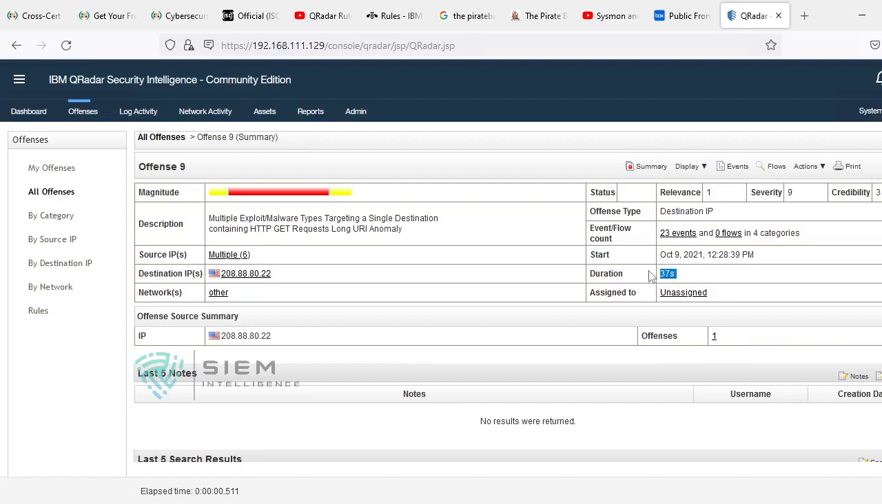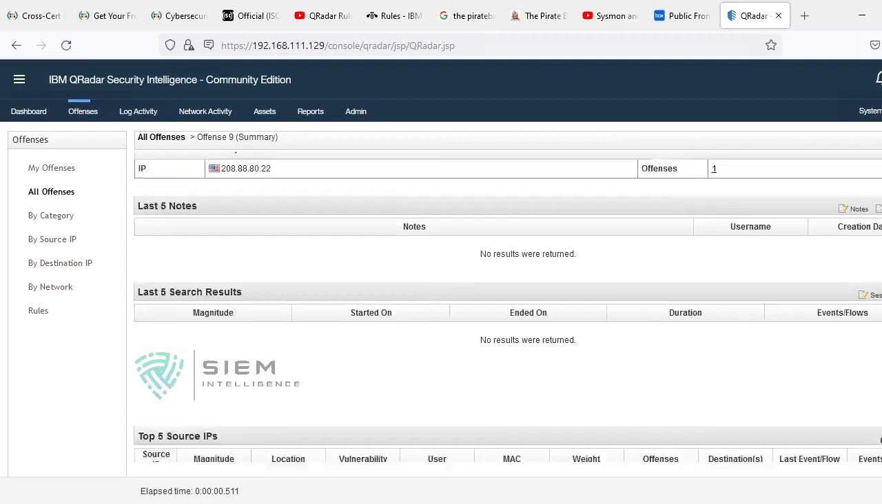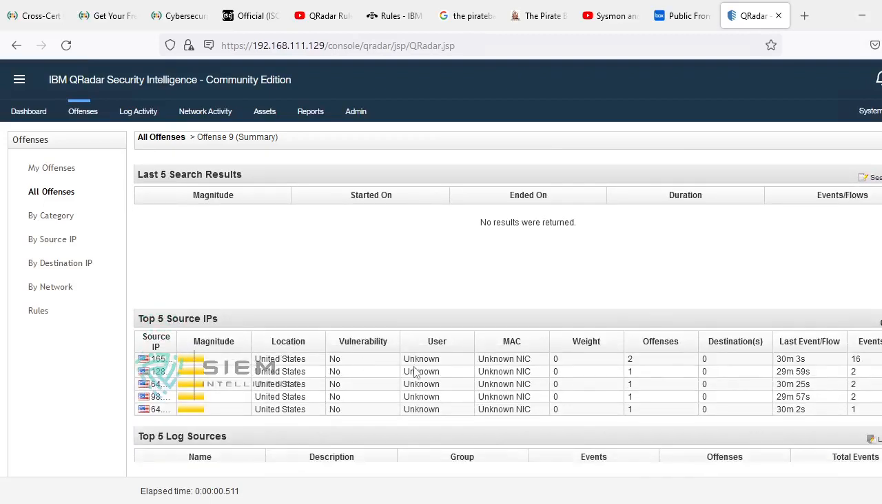There may be 1 hour, where the attack is continuously happening for 1 hour. From the last active, it started from here at 12:28, and it is now 30 seconds after the last event that has reached. See, the last event was found 29 minutes back. Okay.